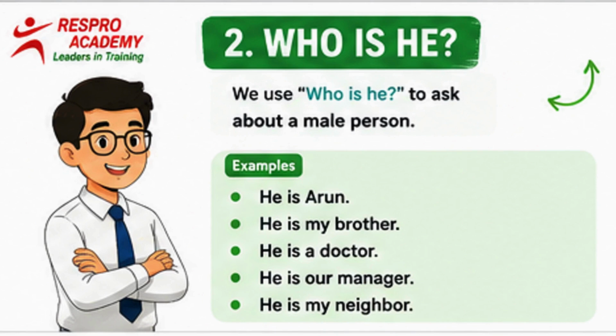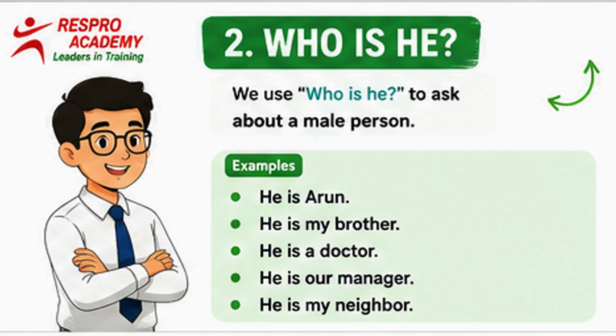Next question: who is he? The answer is he is my brother. Here we are telling the relationship. The next example is who is he? The answer for this is he is a doctor. Here we are telling the person's profession.